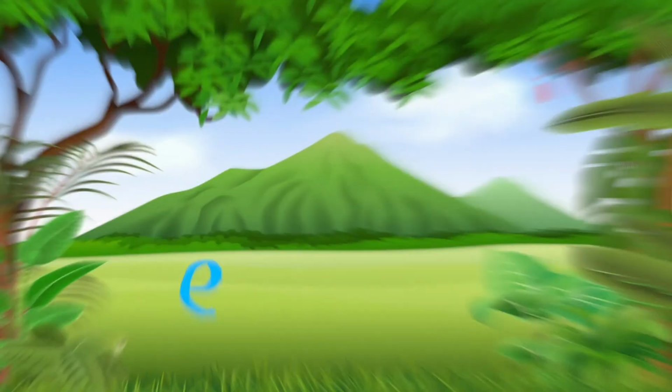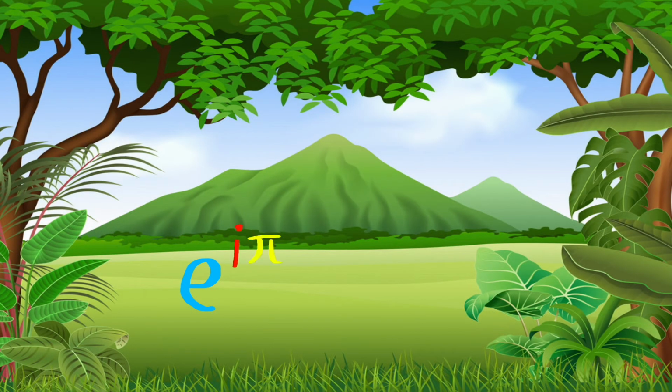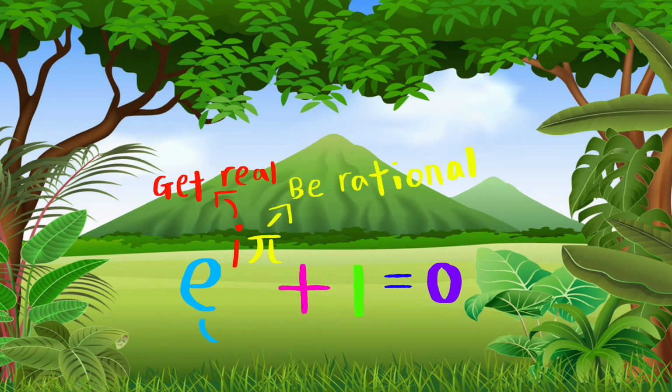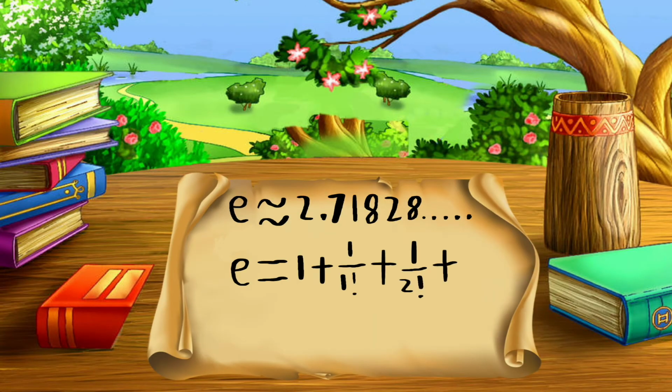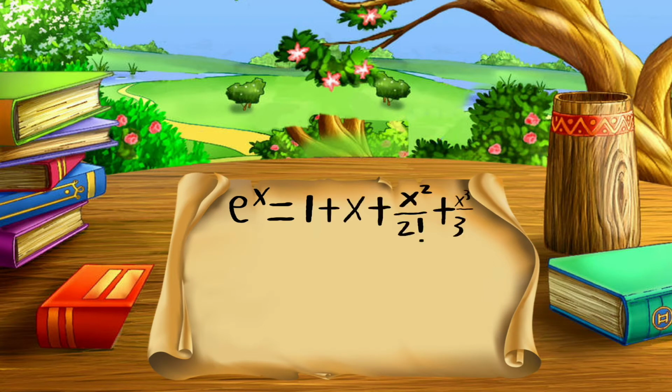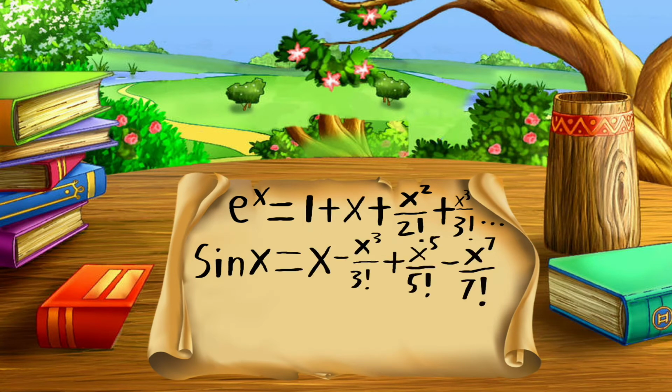Thus today, let's explore what is considered to be the most beautiful equation in all of mathematics. e to the i pi plus 1 equals 0. It turns out we are able to find Euler's number from the sum of its infinite series. Similarly, e to the power of x, sine x, and cosine x can be expressed as the following.